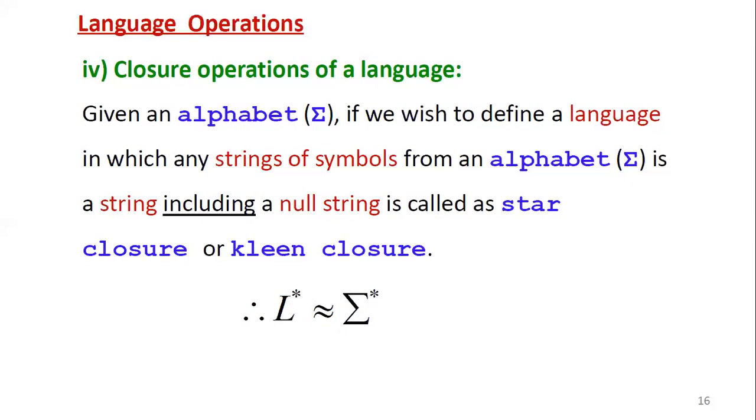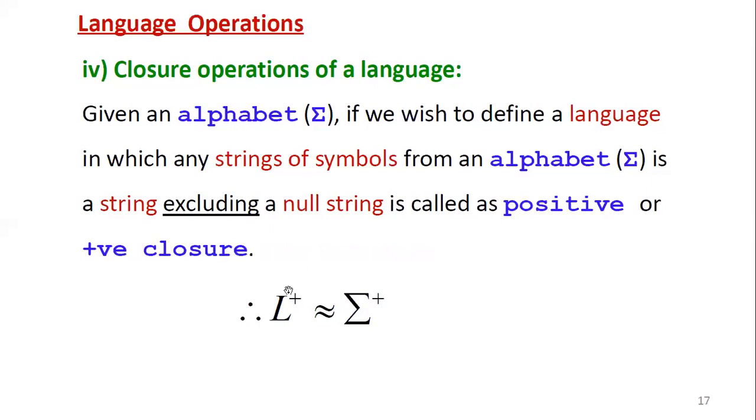Then another closure operation is there. The definition is the same as star closure or Kleene closure, but it excludes the null string. That is called positive closure, denoted by L power plus.